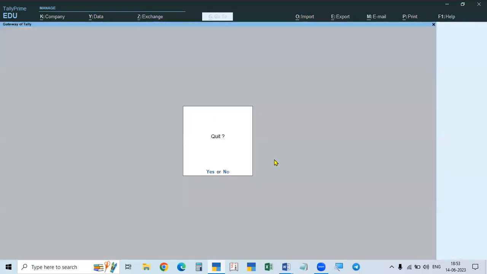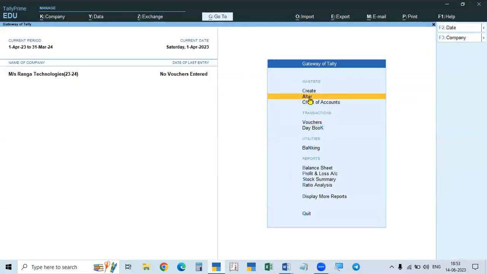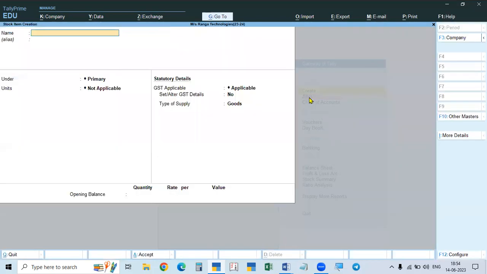But before this, first, when you are purchasing the raw material, we will create the raw materials and enter the raw materials. We will purchase the raw materials, and then after purchasing the raw materials, we have to prepare the bill of material, BOM, which is prepared in the finished goods only. Then we have to create the finished goods item. For all the raw materials, we will give the group under raw material and the units. For the finished goods, we will give the finished goods.